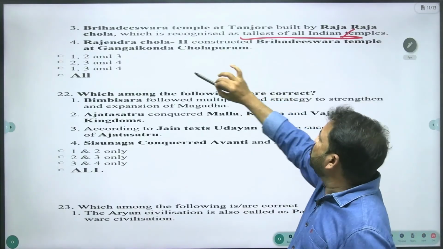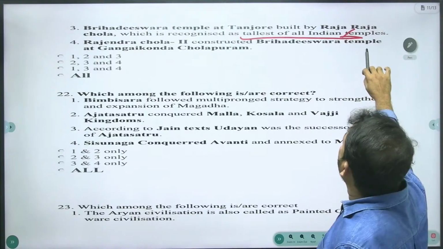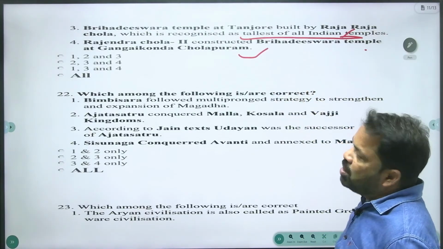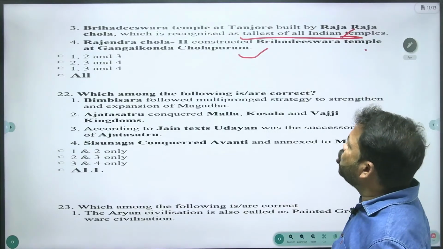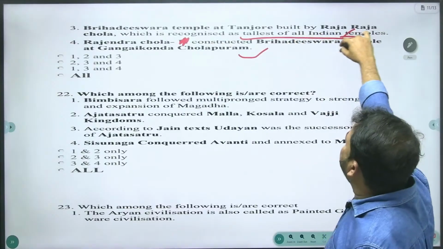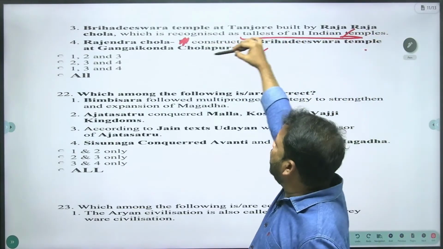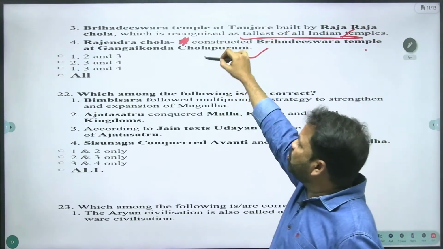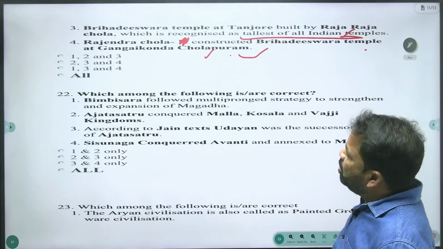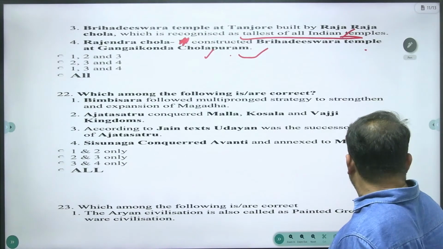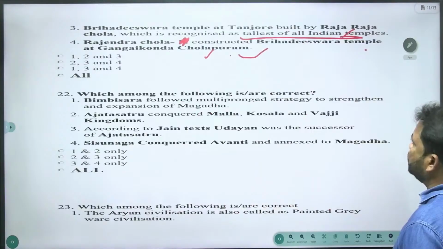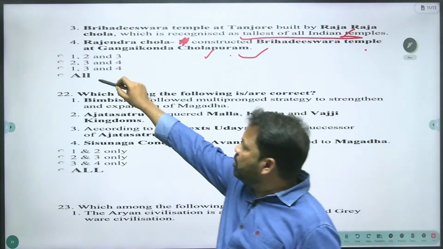Rajendra Chola too constructed the Brihadishwara temple at Gangayakonda Cholapuram. You can write down: Rajendra Chola constructed Brihadishwara temple at Gangayakonda Cholapuram. That is also a right statement. And third and fourth are right, and first and second are also right. Your answer is D, all.